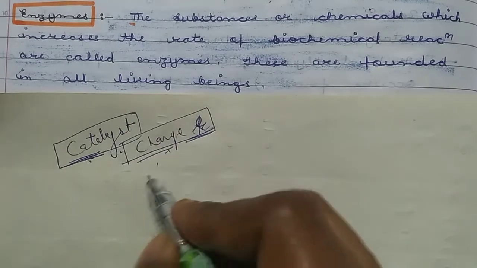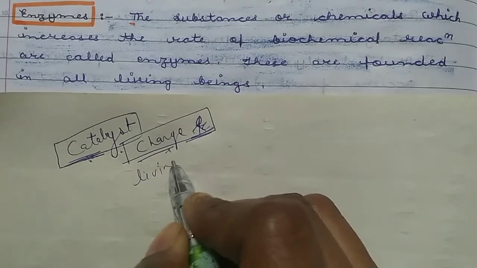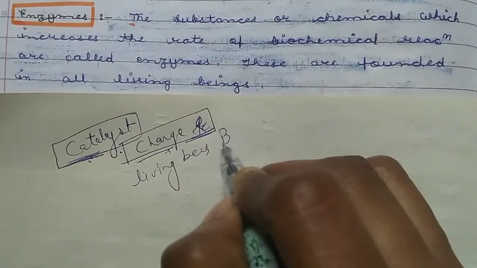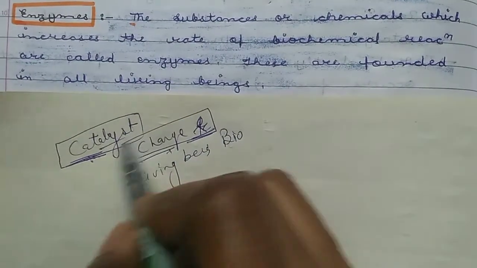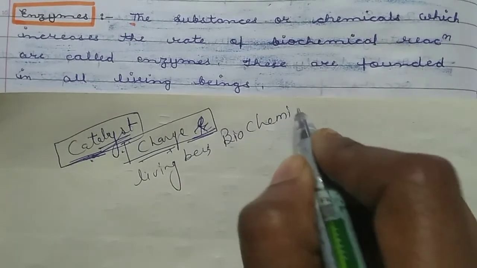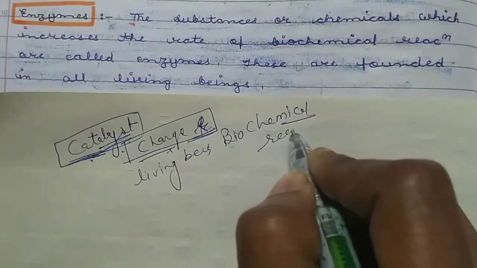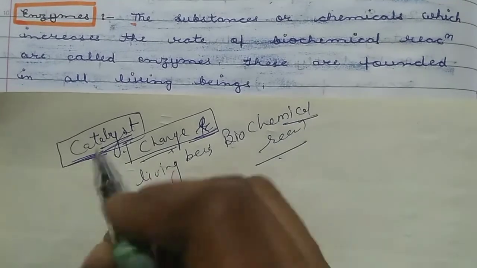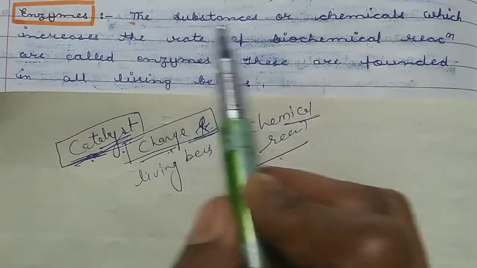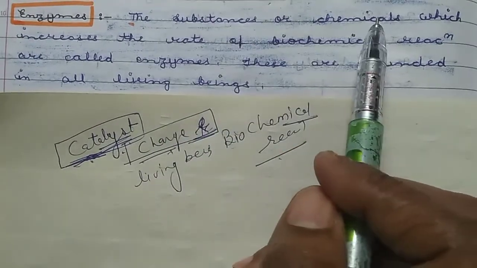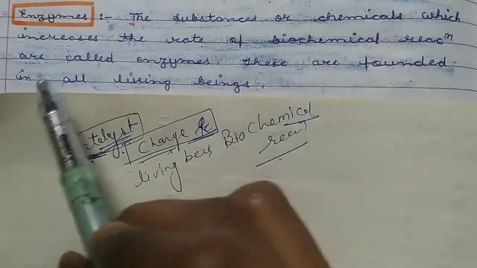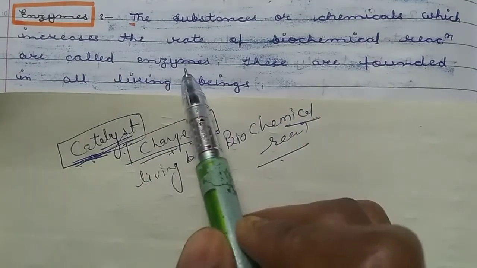But in living beings, many biochemical reactions are taking place. So the catalysts used for the biochemical reactions in living beings are known as enzymes. The substances or chemicals which increase the rate of biochemical reactions are called enzymes.